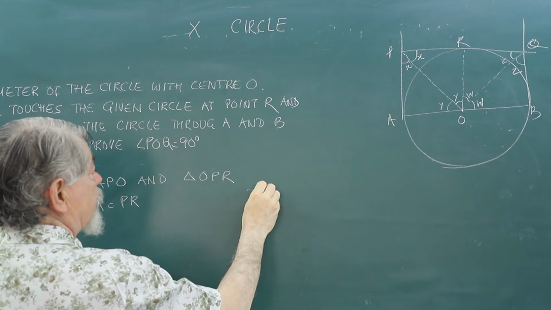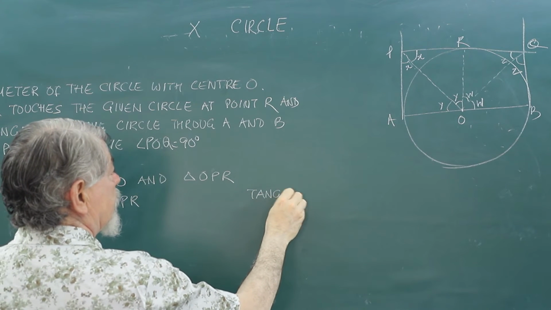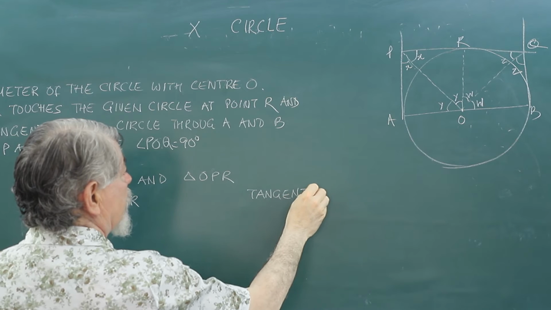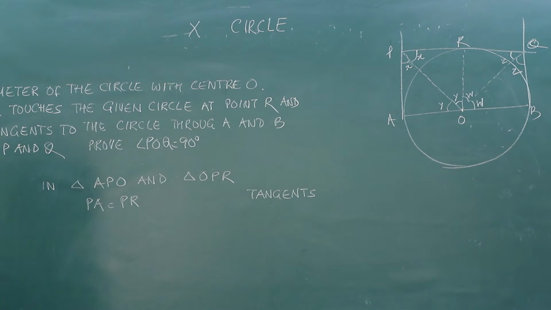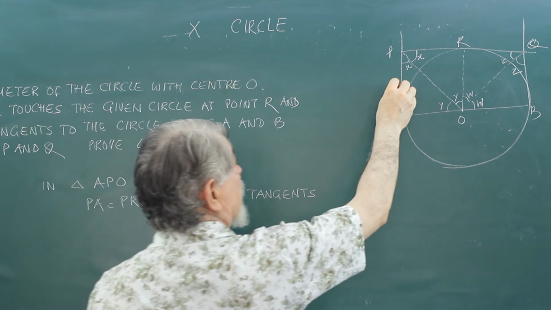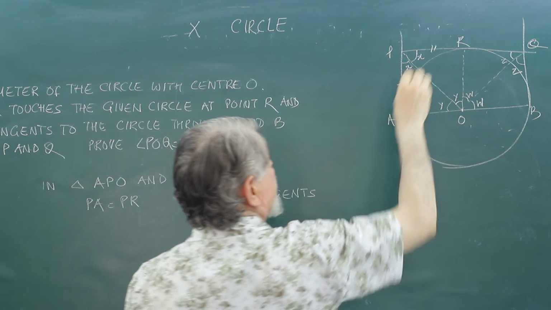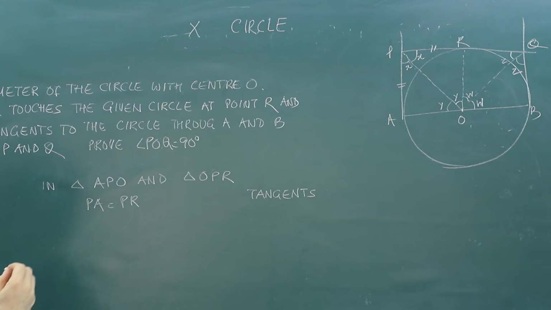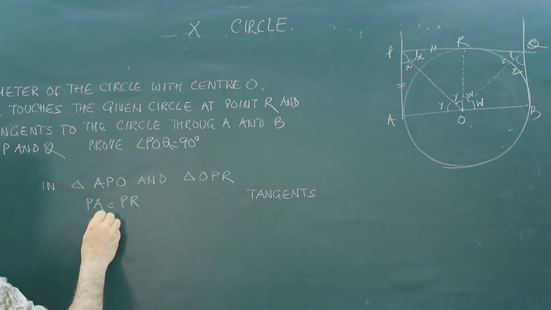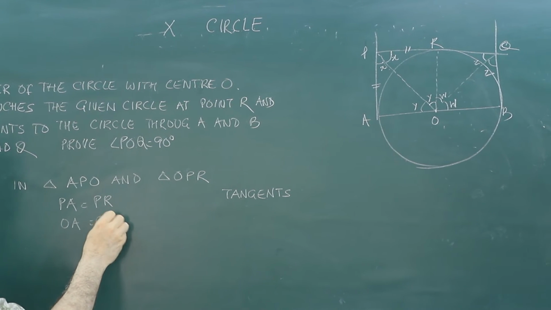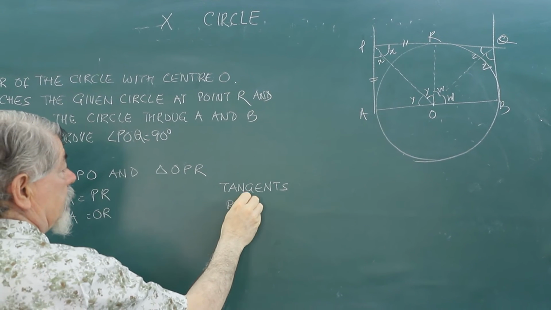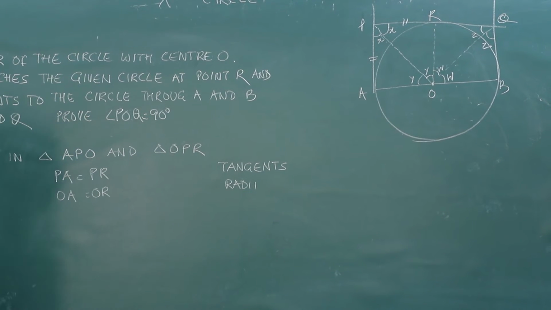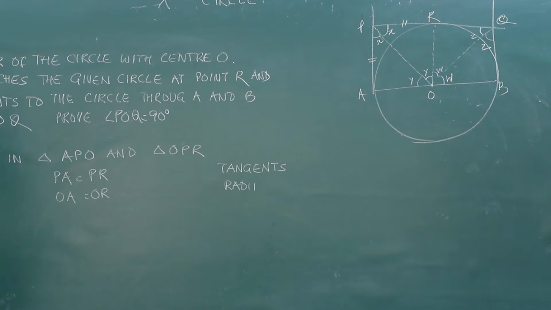These are the tangents drawn from an external point to a circle, so they are always of equal length. PA will be equal to PR. OA will be equal to OR, radii. These are radii of the circle, and radii are always equal, and OP is common.